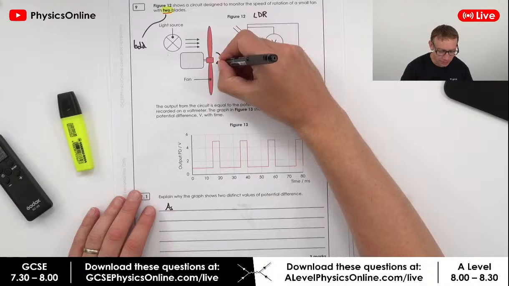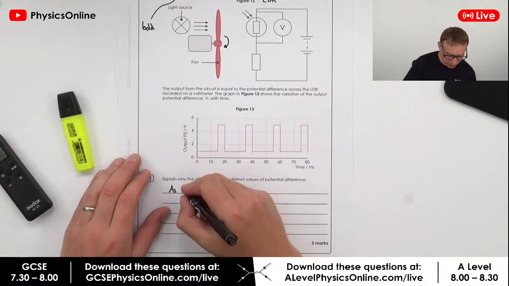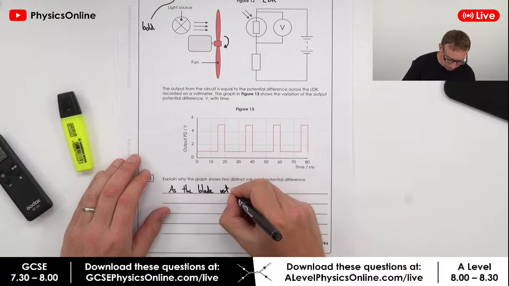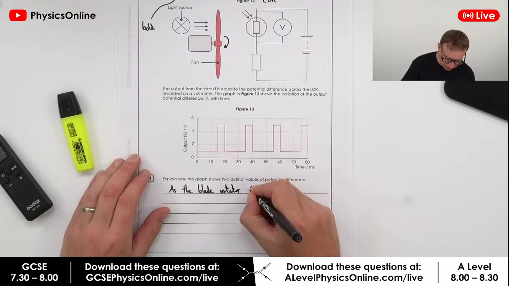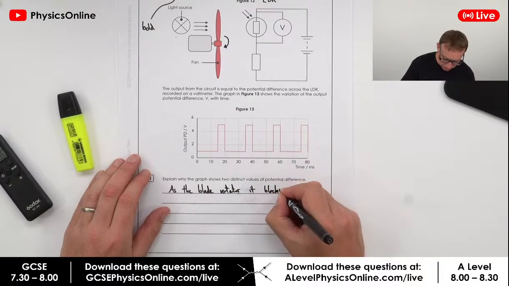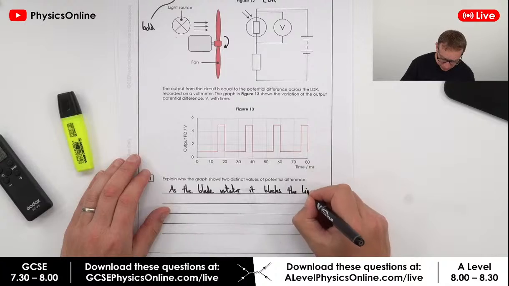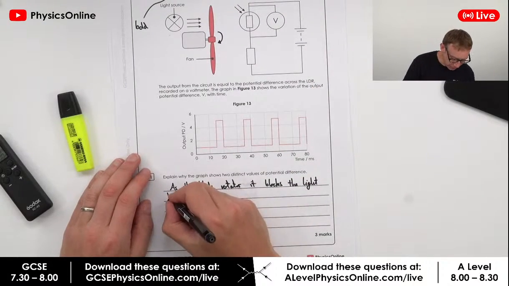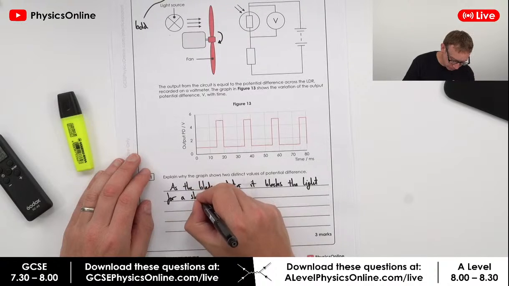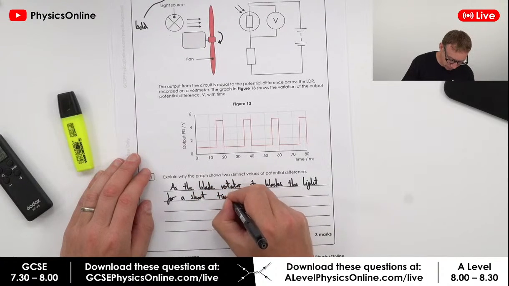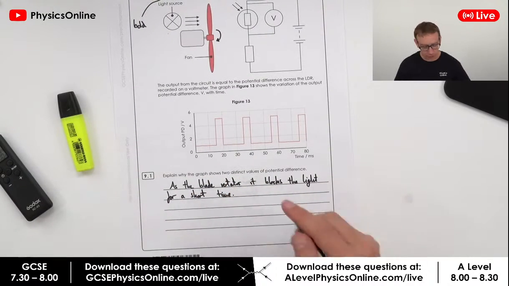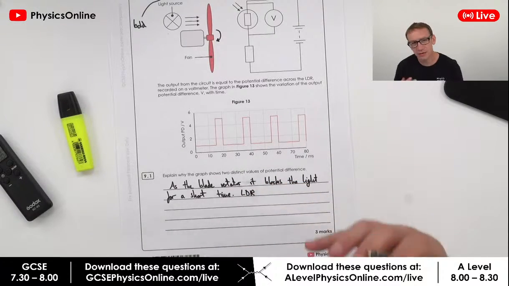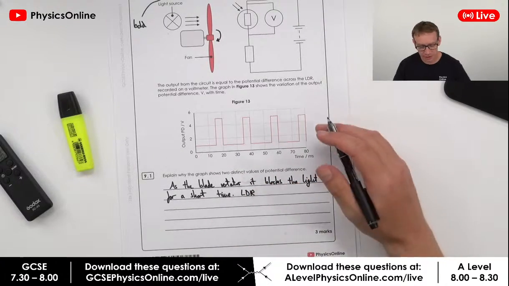So we've got a blade which is rotating, and we can say as the blade rotates, it blocks the light for a short time. And of course, an LDR changes its resistance dependent on the light intensity.